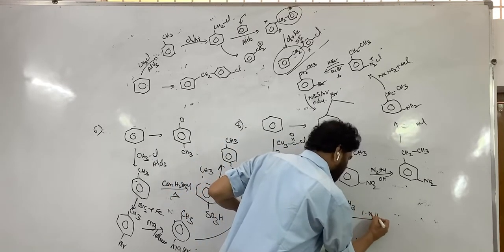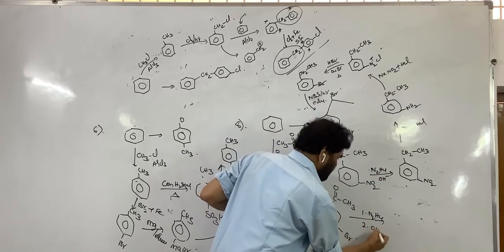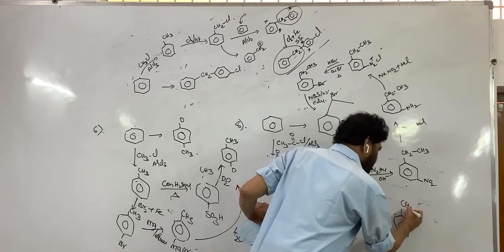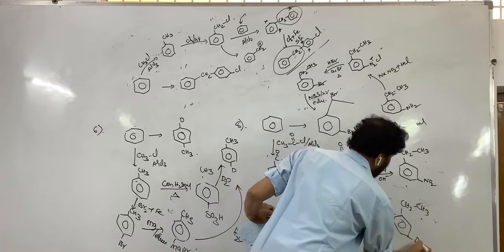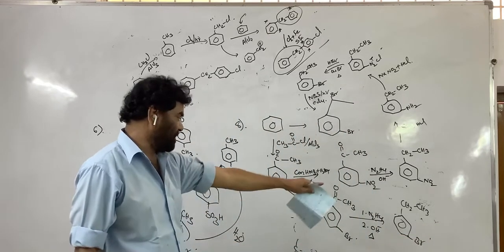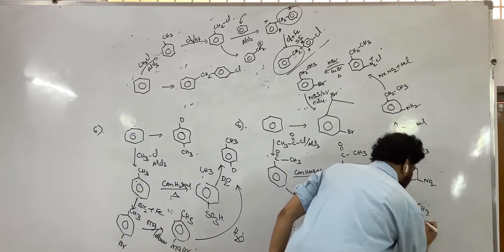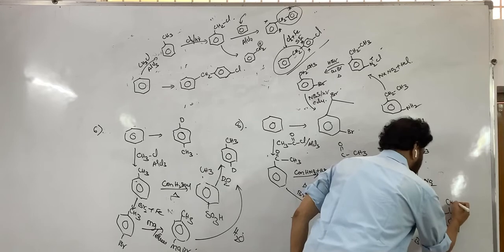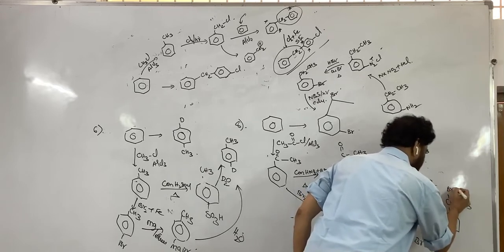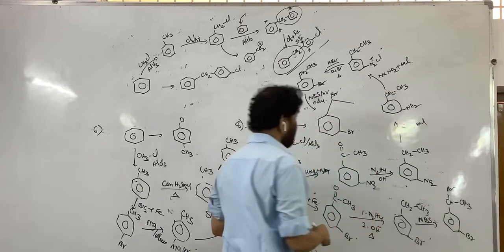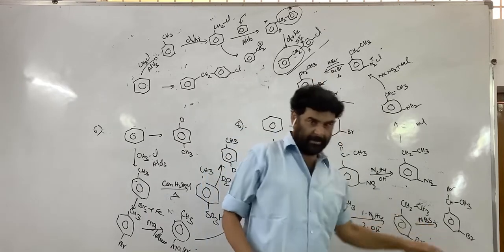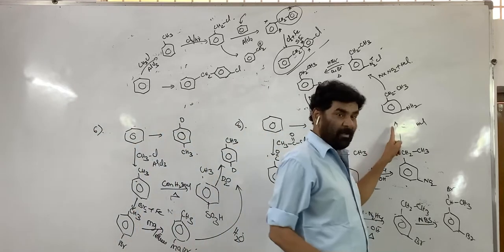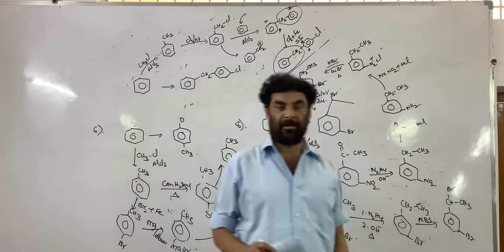Hydrazine, Wolff-Kishner reduction in the presence of base, heating, the carbonyl is converted to CH3. This is very, very comfortable. Now treat with NBS, which introduces bromine at the allylic, benzylic place. Here the steps are more, here the steps are less. But this is the more viable route, this is less viable.